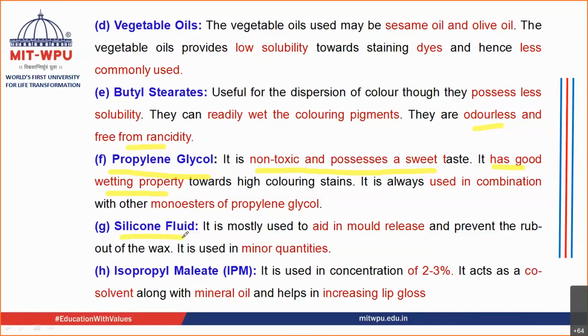Then you have silicone fluids, another liquid ingredient that can be added. It is used to release the stick from the mold, and it is also used in minor quantities. Then you have isopropyl malate, used in a concentration of near about 2 to 3%. It acts as a co-solvent along with your mineral oil, and it helps in increasing the lip gloss.